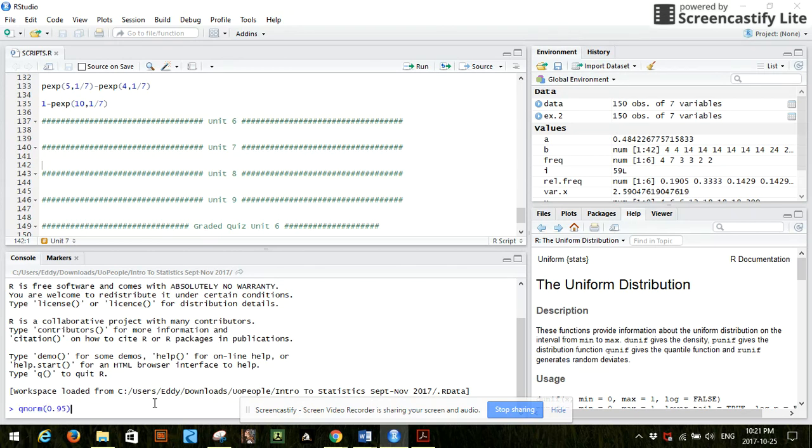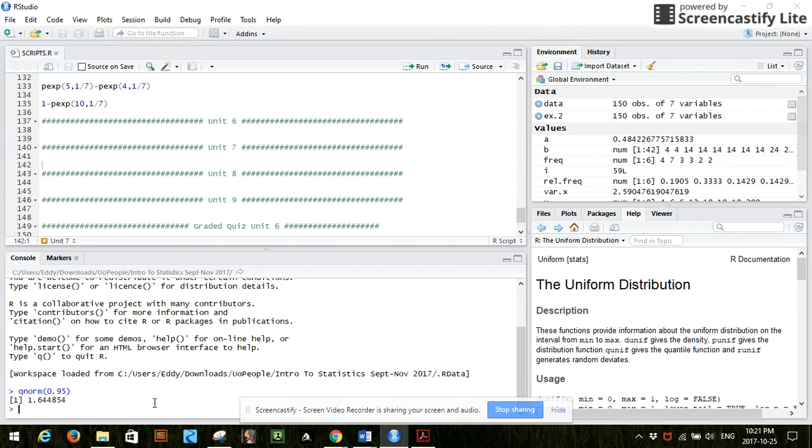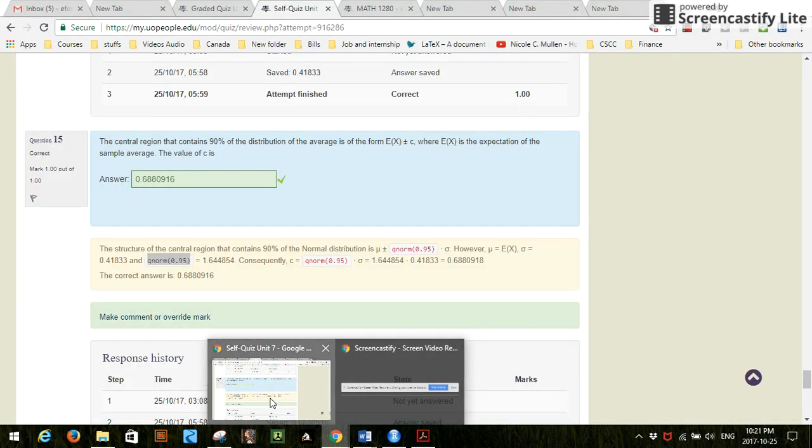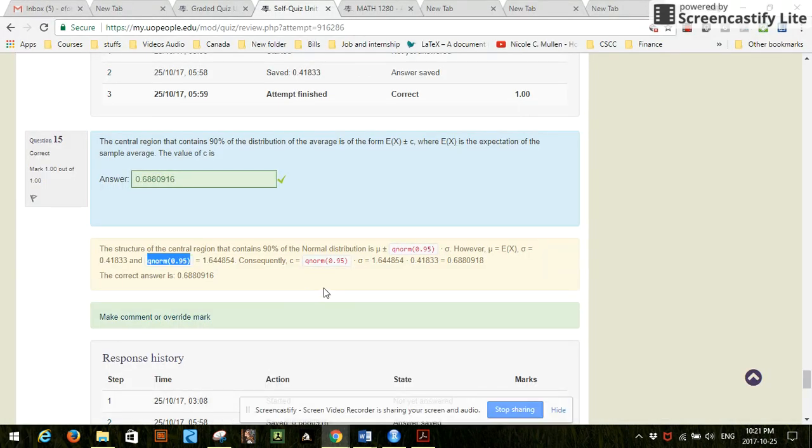So when you find the qnorm, you multiply that by the standard deviation, and you will get the value for c.